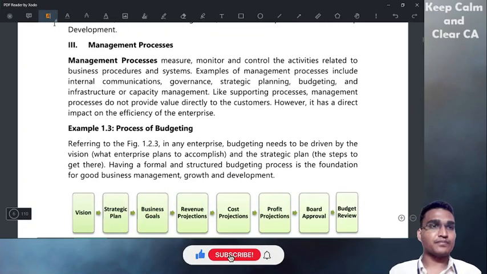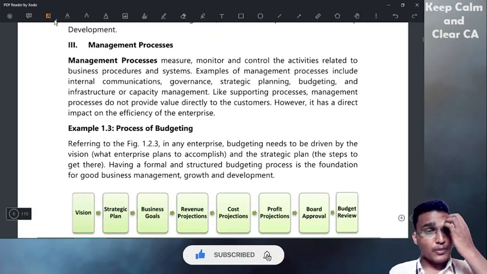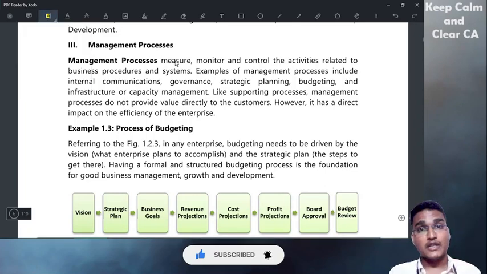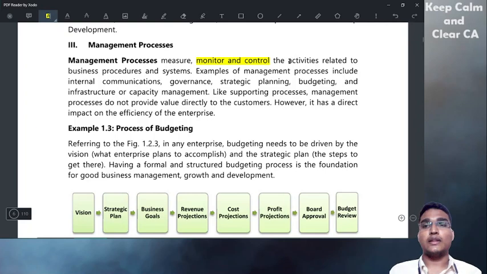Management position. Now, management processes. What are management processes? Management processes monitor and control the activities that are related to business procedures and systems. Examples: management processes include internal communications, governance, strategic planning, budgeting, and infrastructure and capacity management.